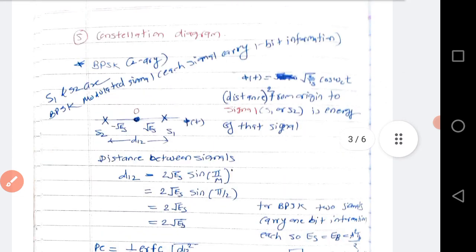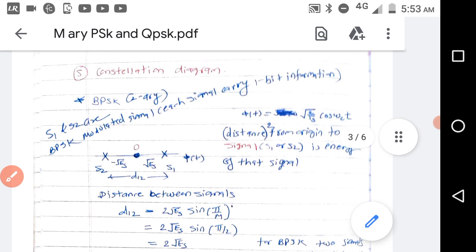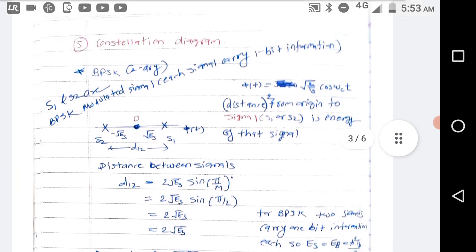Now let us see about the constellation diagram. So what is constellation diagram? Here in constellation diagram we are plotting the signals on the orthonormal basis function axis, where the signal is represented as a point. So in BPSK there are two signals, S1 and S2. Each signal carries 1 bit of information.